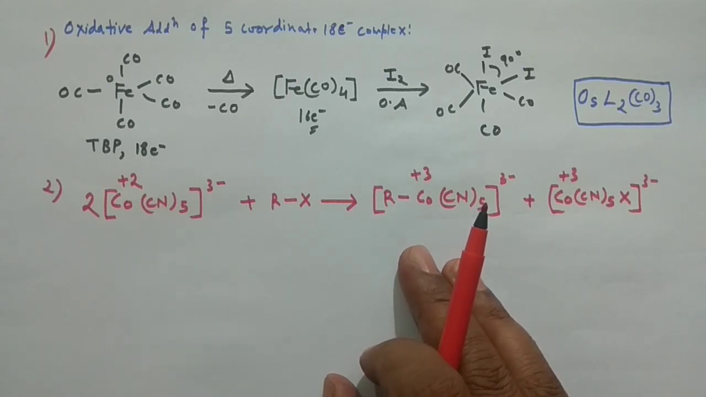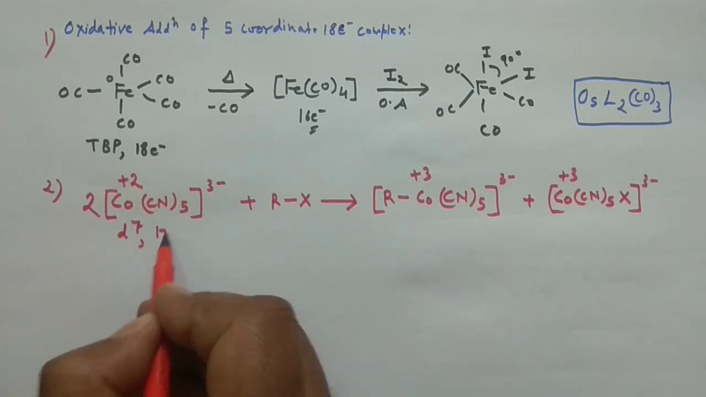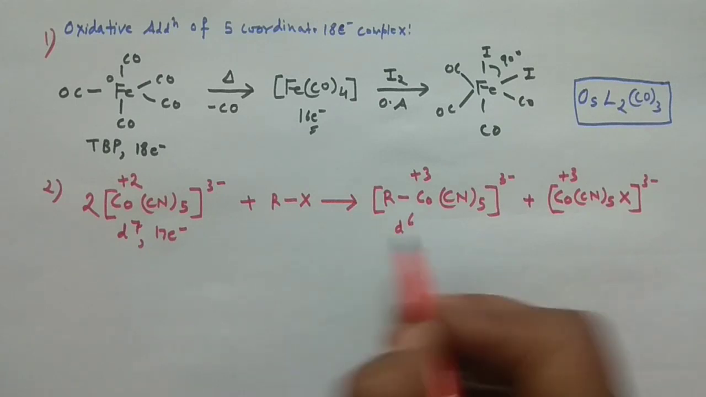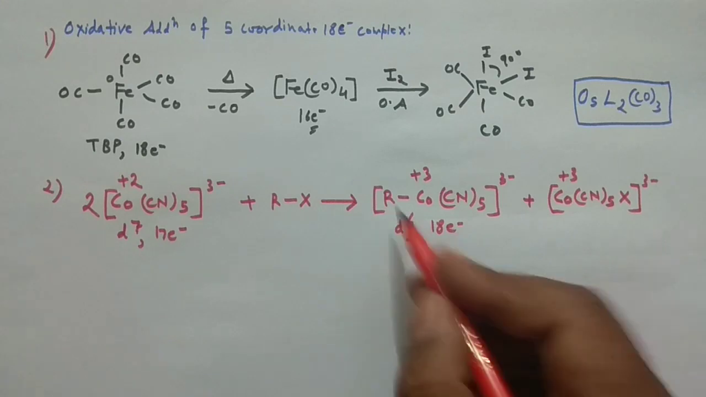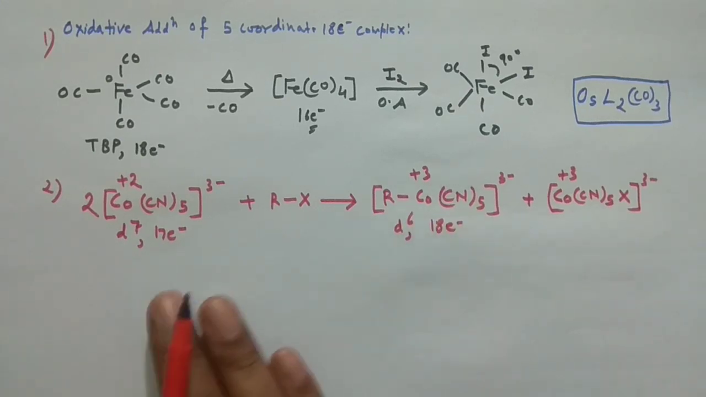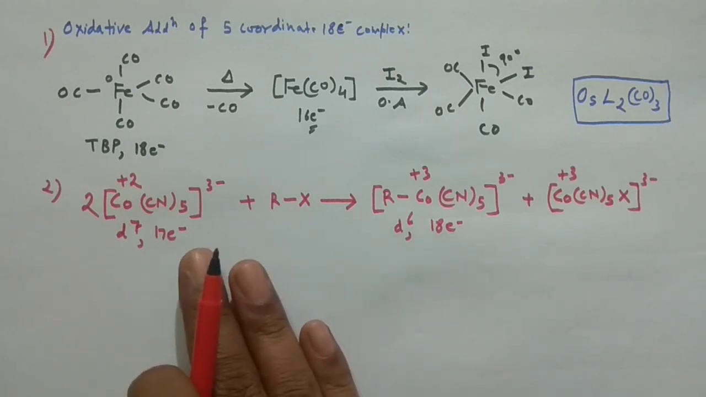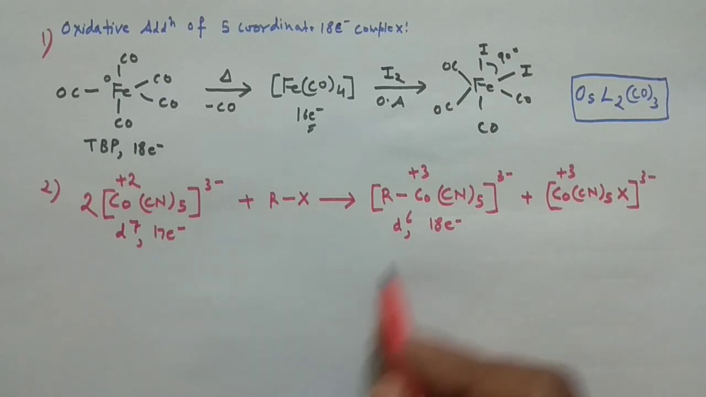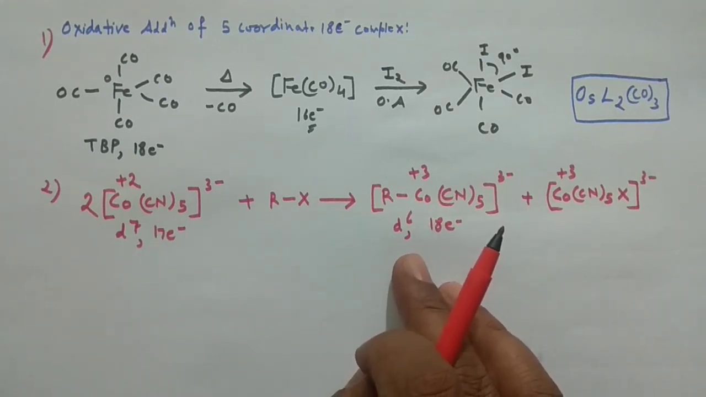So these are the certain species, you know. This is a d7 system, okay, it is a 17 electron system, and here it would become d6 system, and this is 18 electron, okay, and oxidation state is +3. I already told you when oxidation number increases, then the number of the electron count would decrease. So oxidation state increased by 1 unit, so the electron count would decrease by 1 unit. So these are the important things which you have to keep in mind, okay.